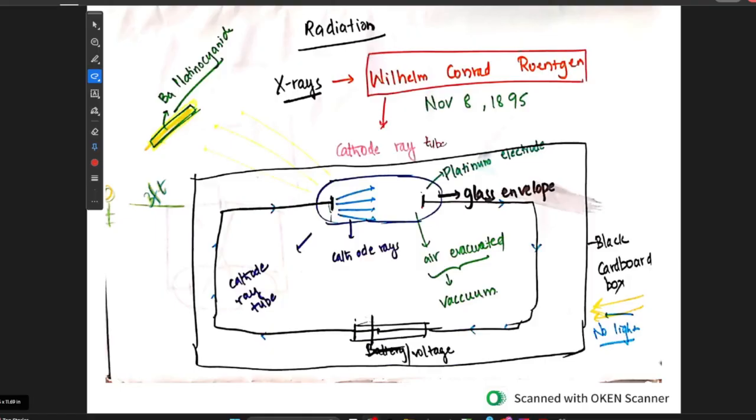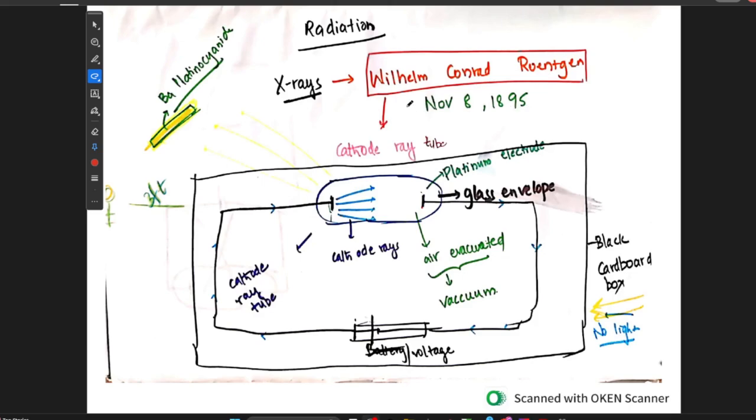Hello friends, let us now learn about the first chapter in radiology about radiation. First, the X-rays were discovered by a German physicist William Conrad Röntgen on November 8, 1895.